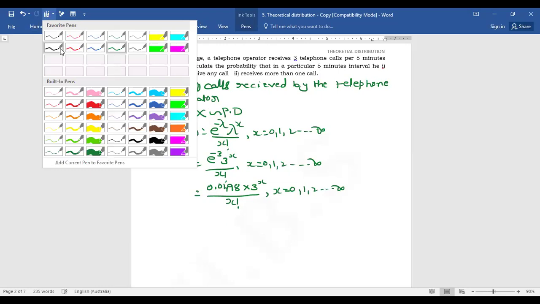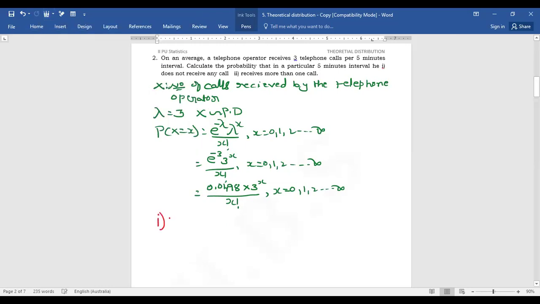Here, does not receive means there are 0 calls. So probability of x is equal to 0, that is e power minus lambda, that is e power minus 3, that is equal to 0.0498.